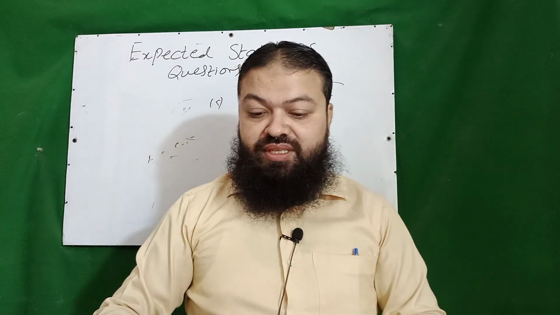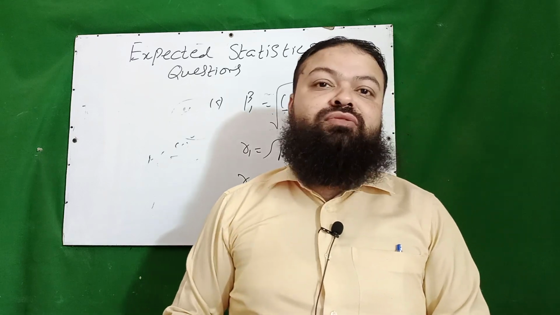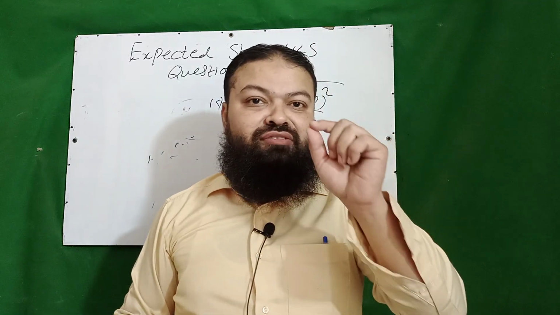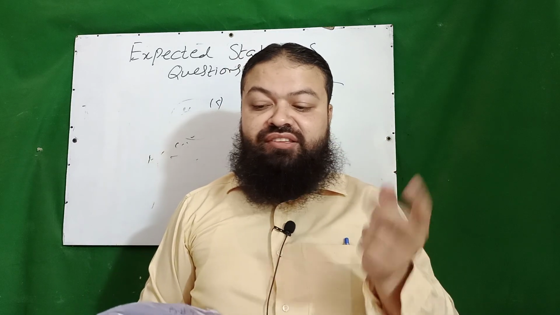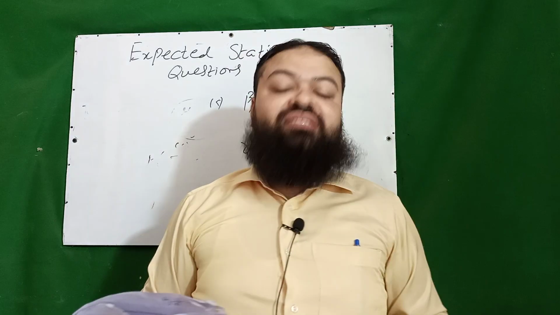In binomial, it means a symmetric distribution. Next question: number of deaths due to suicide is an example of. It is a rare event. The probability is very small. It means it is not binomial, it is not hypergeometric, it is not geometric, it is Poisson distribution.